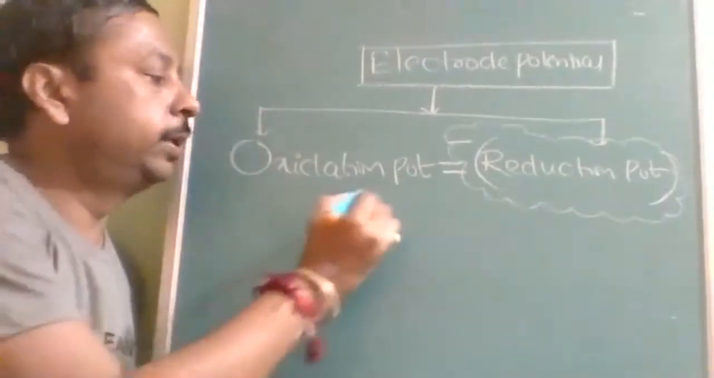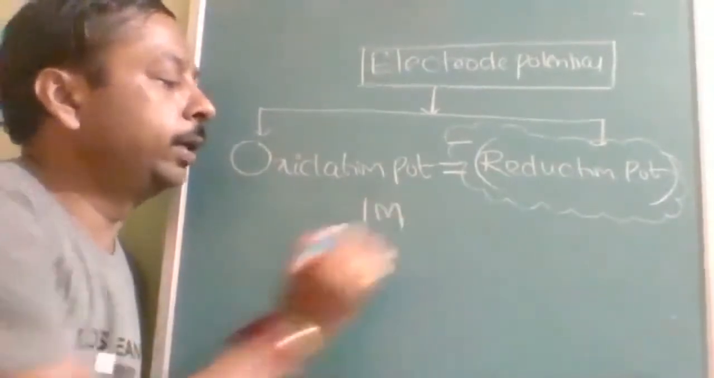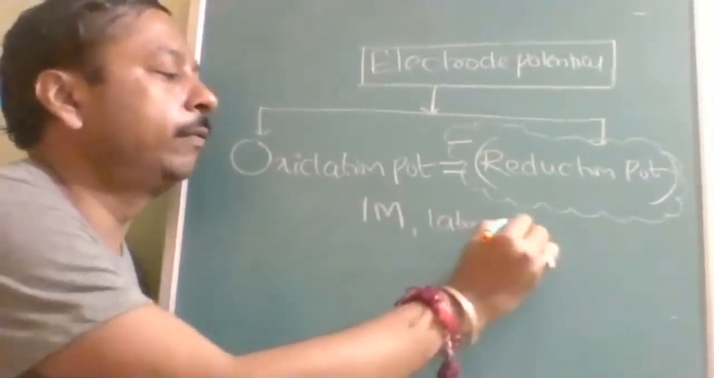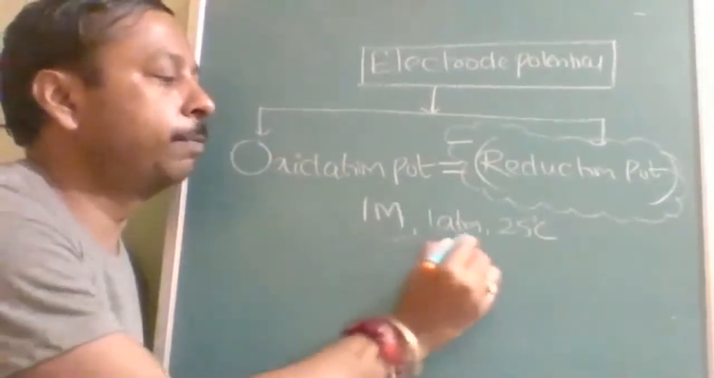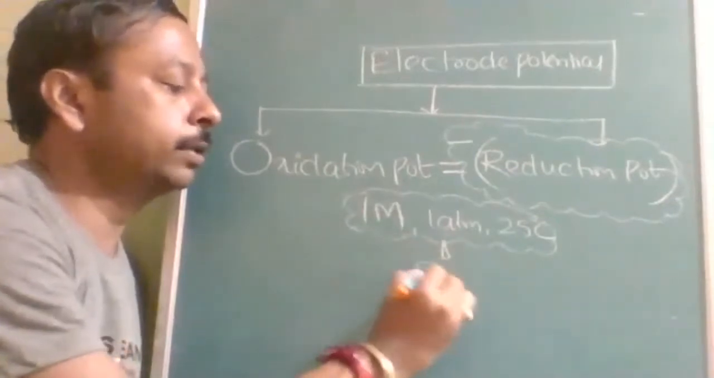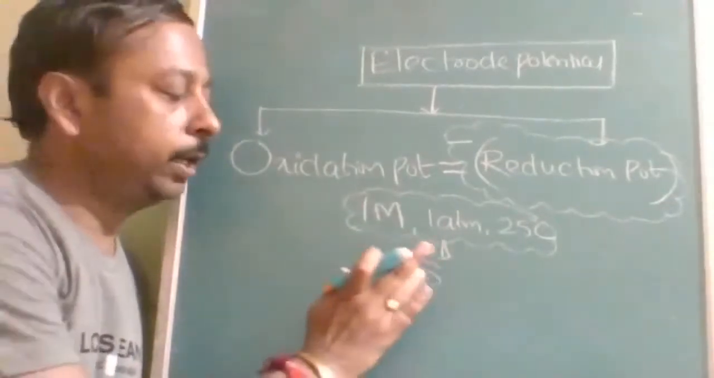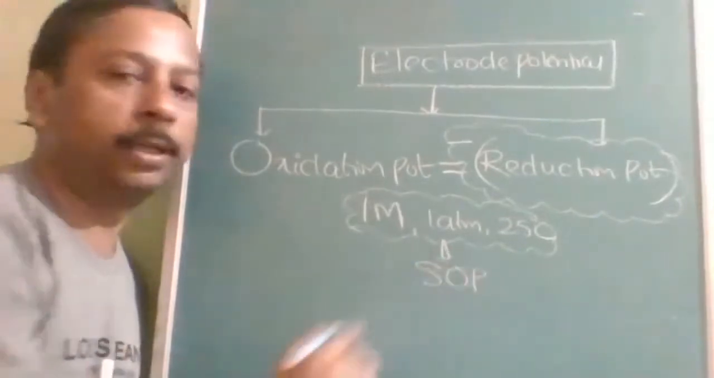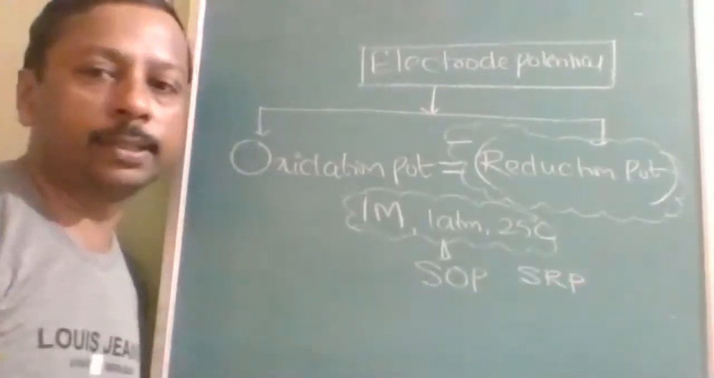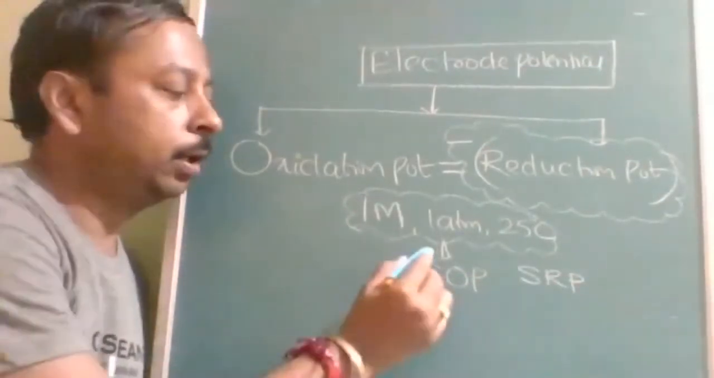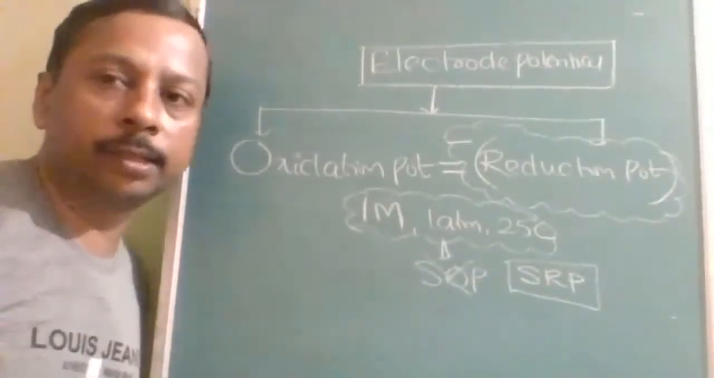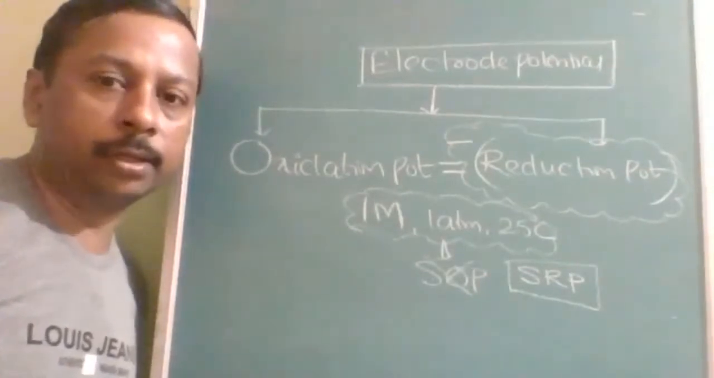If we maintain 1 molar concentration of electrolyte, 1 atm pressure and 25 degrees Celsius, then the electrode potential measured at these conditions is called the standard potential. If it is oxidation potential, it is SOP, standard oxidation potential. If it is reduction potential, it is SRP, standard reduction potential. Of these, SOP is rarely used and SRP is mostly used. SRP means you should understand it as standard reduction potential.